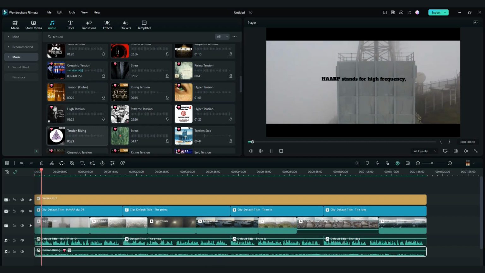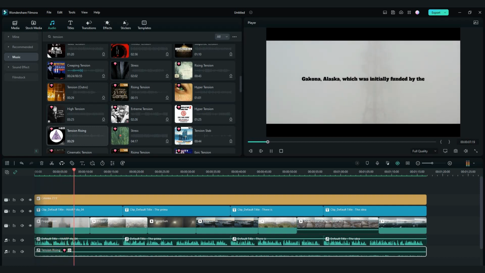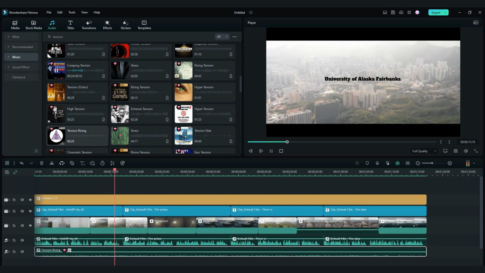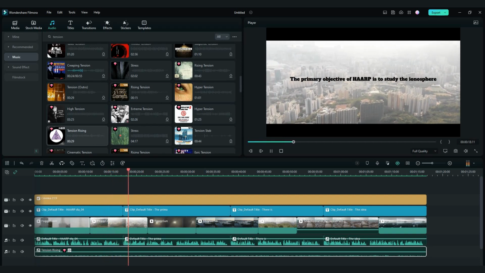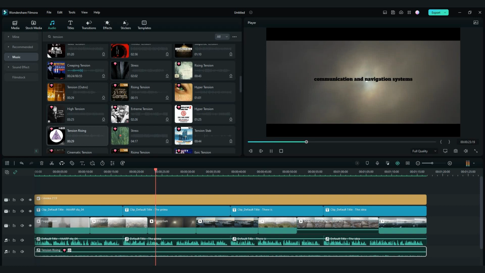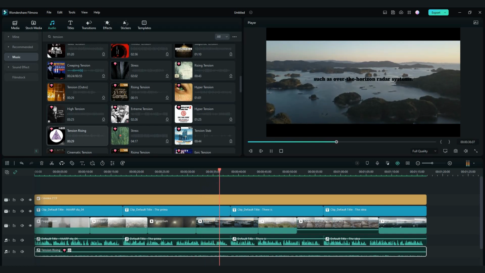HAARP stands for High Frequency Active Auroral Research Program, and it is a research facility located in Gacona, Alaska, which was initially funded by the U.S. Air Force, Navy, and DARPA, Defense Advanced Research Projects Agency, and is now operated by the University of Alaska Fairbanks. The primary objective of HAARP is to study the ionosphere and its interactions with the Sun, which can affect communication and navigation systems, as well as weather patterns and other natural phenomena. The research conducted at HAARP has led to advancements in our understanding of the ionosphere, and has also contributed to the development of new technologies, such as over-the-horizon radar system.